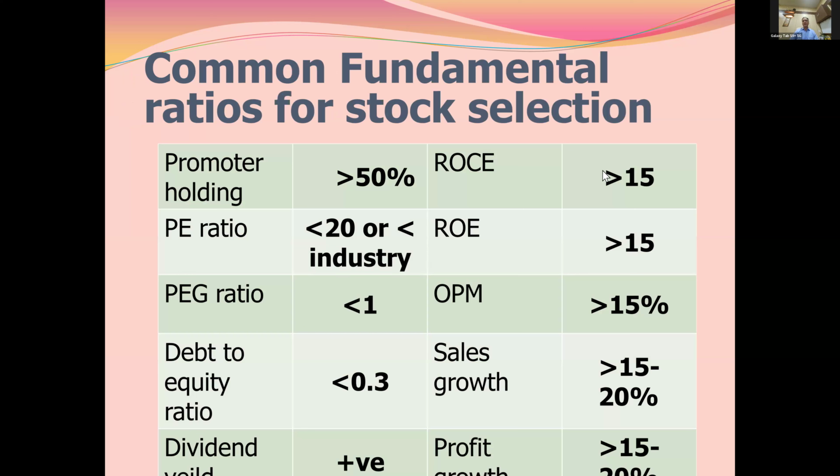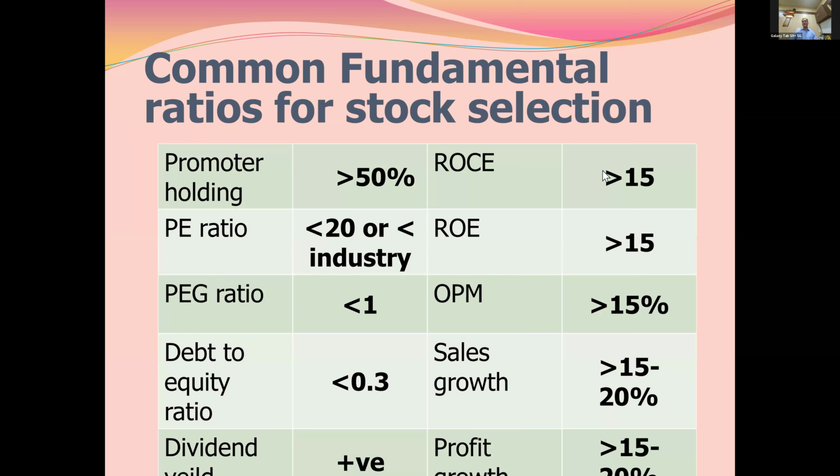Whenever we buy a stock, promoter holding should be more than 50%, preferably more than 50. Good if it is more than 70%. PE ratio should be either less than 20 or at least less than the industry PE ratio. PEG ratio should be less than 1. Debt equity ratio should be less than 0.3, or if it is debt free, that is much better. Dividend yield should be positive.